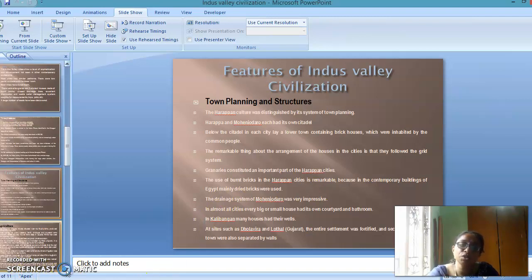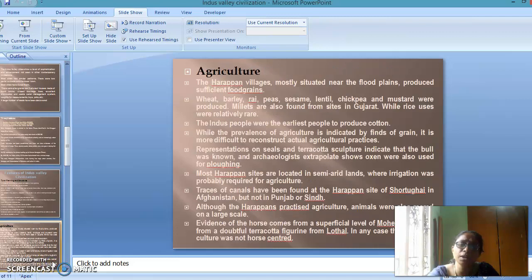Another feature relates to agriculture. Agriculture was very important in the Indus Valley civilization. The Harappan villages, mostly situated near the flood plains, produced sufficient food grains. Wheat, barley, peas, chickpea and mustard were produced. Millets were also found at the sites in Gujarat. Rice use was relatively rare. Indus Valley people were the earliest people to produce cotton.